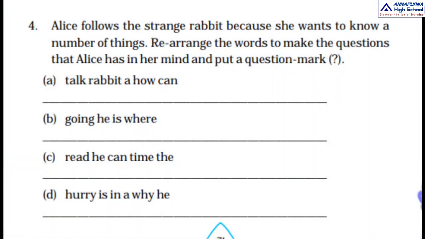Here fourth one is, Alice follows the strange rabbit because she wants to know a number of things. Rearrange the words to make the questions that Alice has in her mind and put a question mark. So here some words are given to you. Okay children, now let us see.